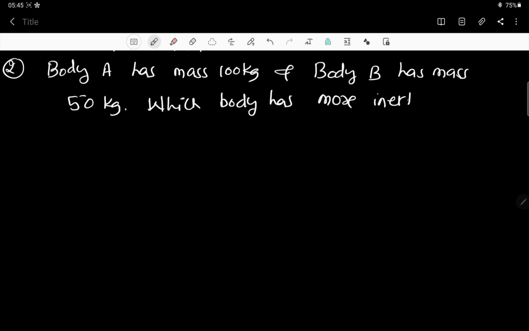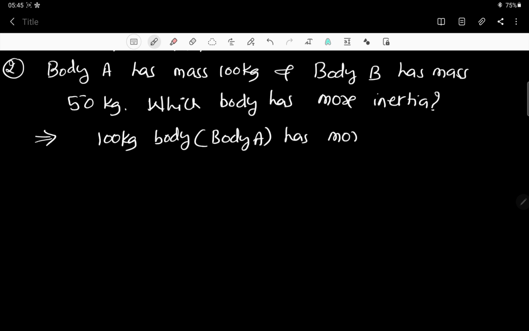In ninth standard, the limit is according to mass. More mass means more inertia. The 100 kg body, body A, has more inertia, because its mass is also more.